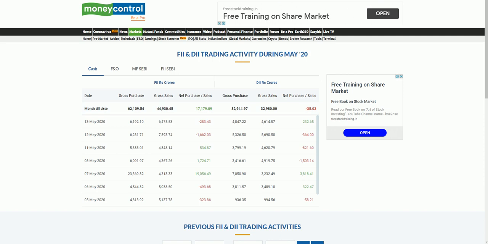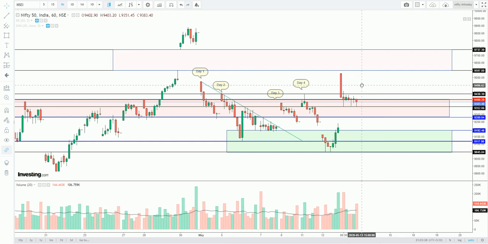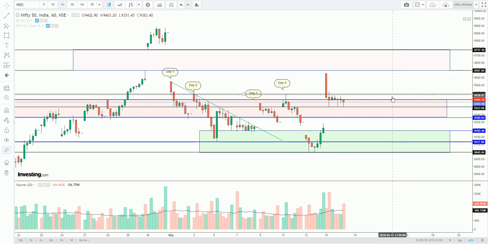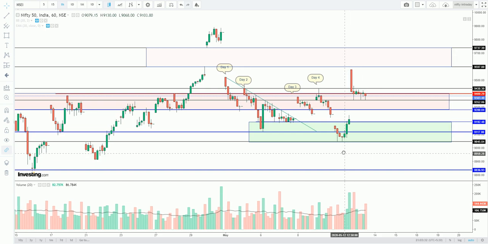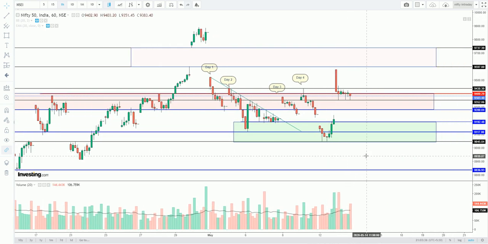But tomorrow, the call writers are on the upper hand and the put writers are very weak. This is the intraday setup which we will be talking about. I have made certain modifications in the chart which we discussed on Sunday, highlighting some new things. Here we can see that from last week we have been discussing this, and this red zone is completely a sell-off zone. That is day 1, day 2, day 3, day 4.